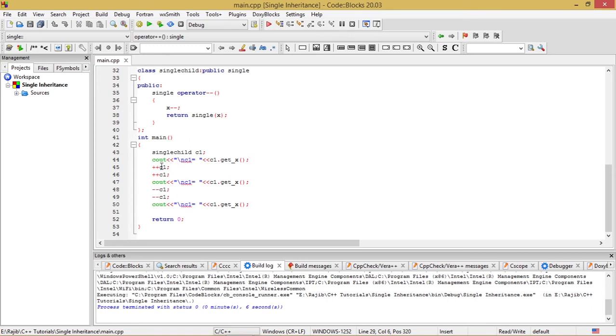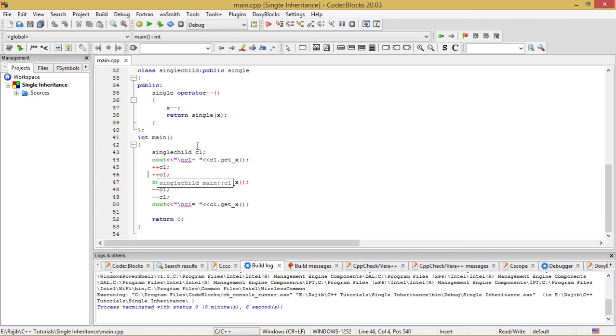After that I have incremented the object C1 by this unary increment operator plus C1. That is, in this line the operator function plus will be invoked, and the value of x in C1 will be incremented by unity. After that I have written another line which is similar to this line, that is plus C1. So another increment will happen.